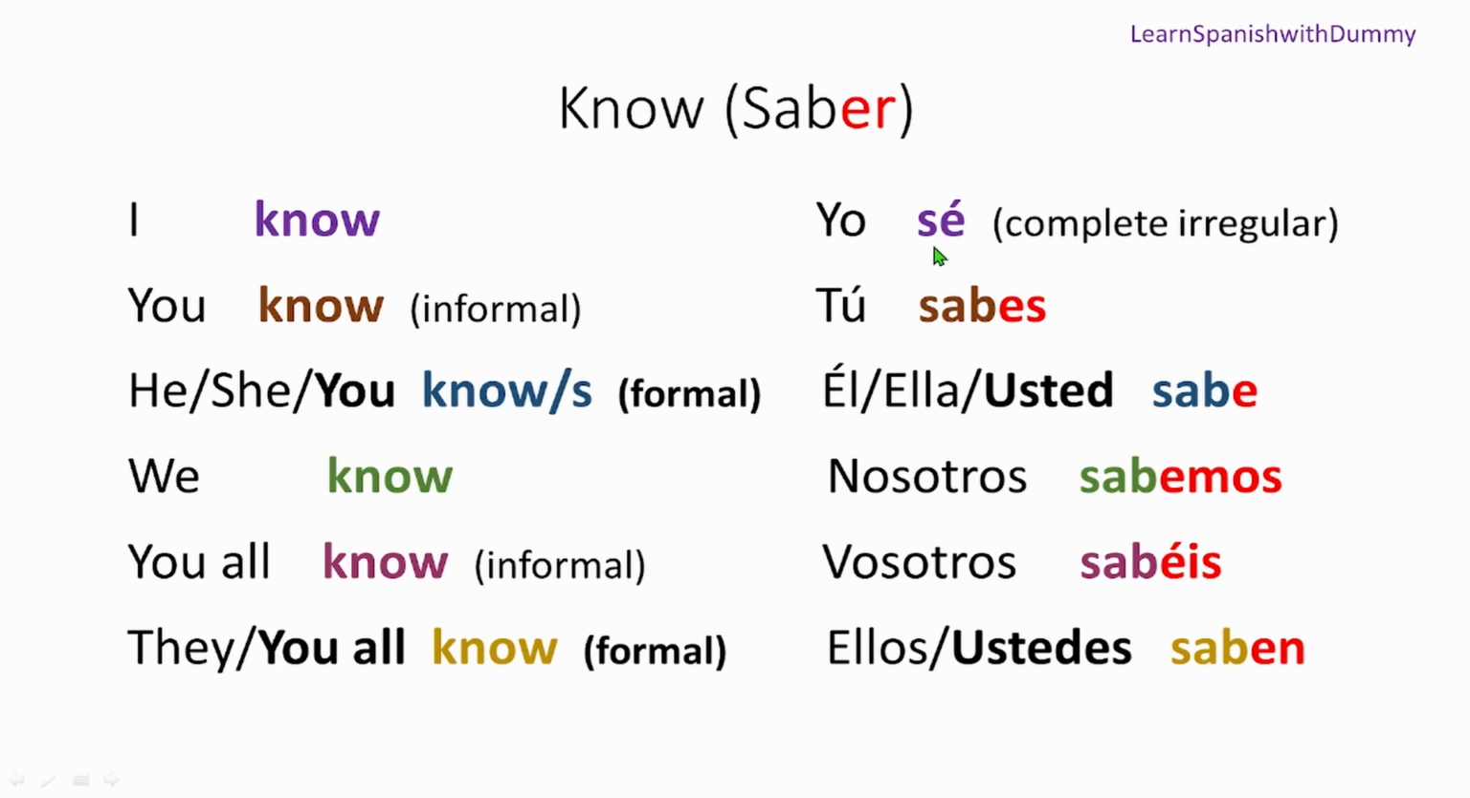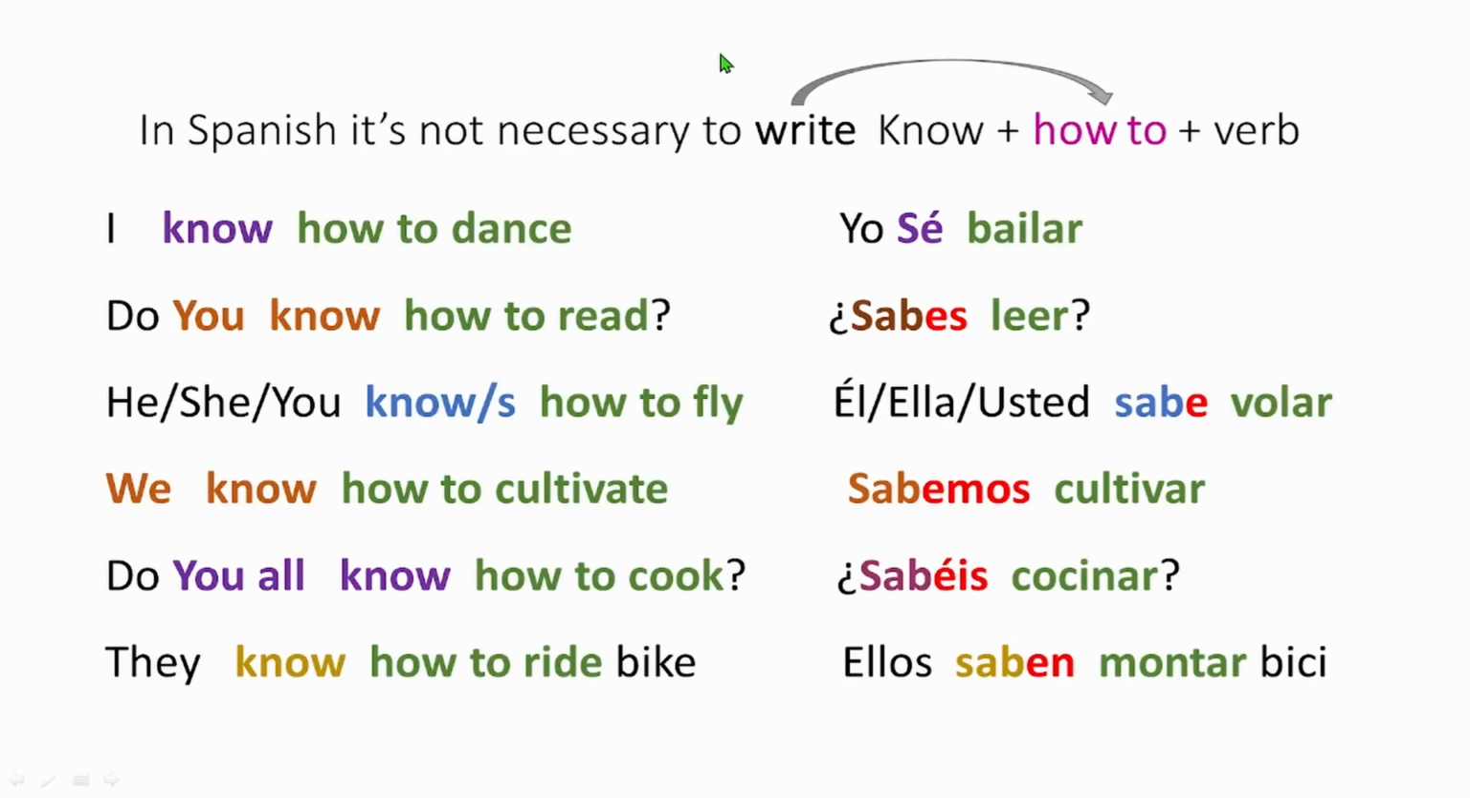But the first one you see here, sé, is totally different, right? It's like there's no relation. This is because the first person is irregular. So this is something you need to remember: you need to always say yo sé. Sé means I know. But when you say tú sabes, you know, right? So you remember these patterns. Alright, so let's see some sentences.